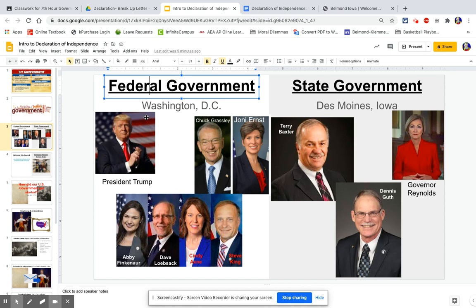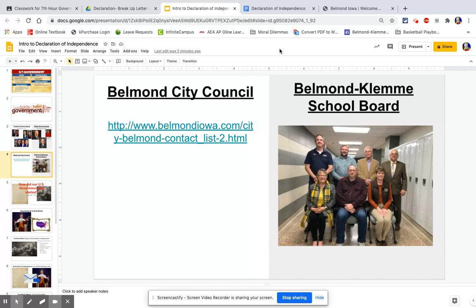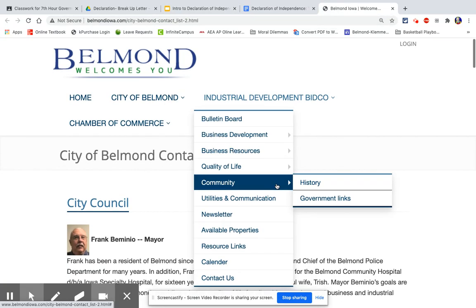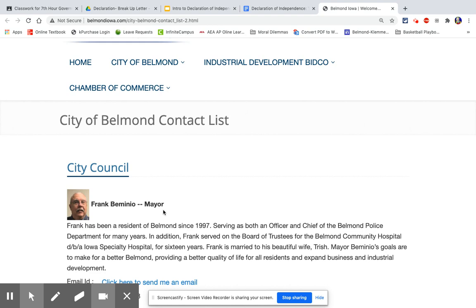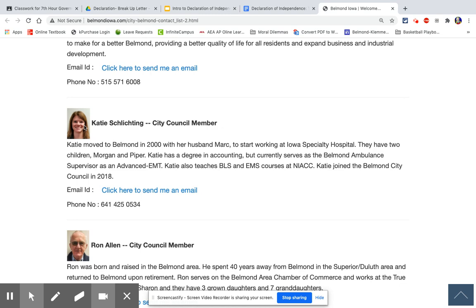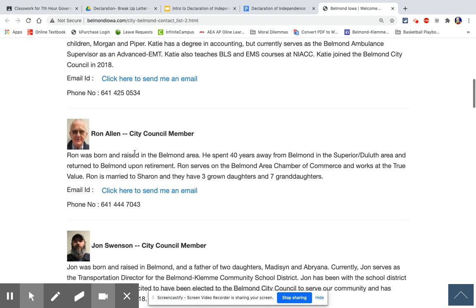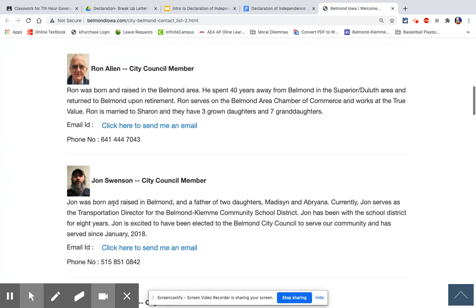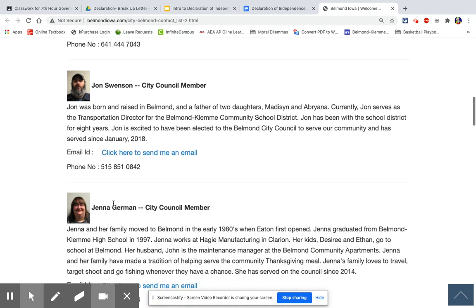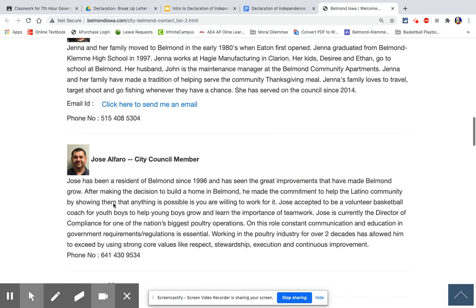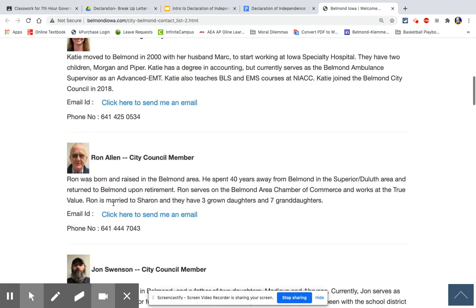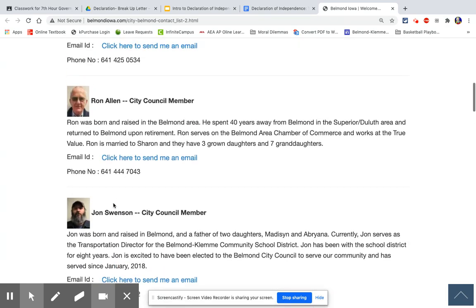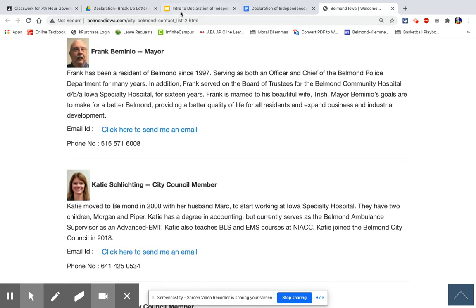Then we can get down to a local level. We do have some local governments, like the Belmont City Council. Belmont is headed by Mayor Frank Bominio, and then we have all of these other city council members. You probably know a lot of these people, like John Swenson, who works here at BK and is our head of transportation. He is a part of the Belmont City Council. We've also got some parents of people here at BK who are part of the city council as well, so they could be considered part of our local government.